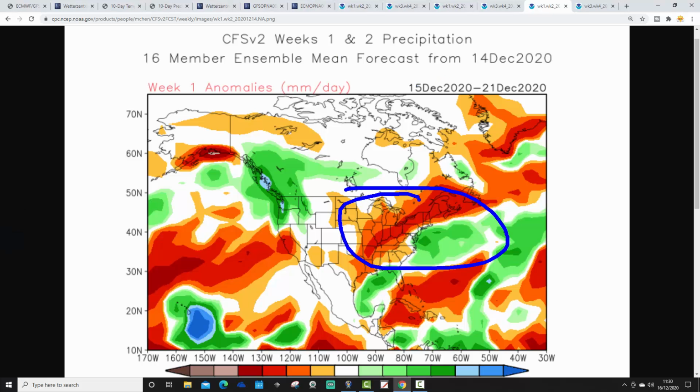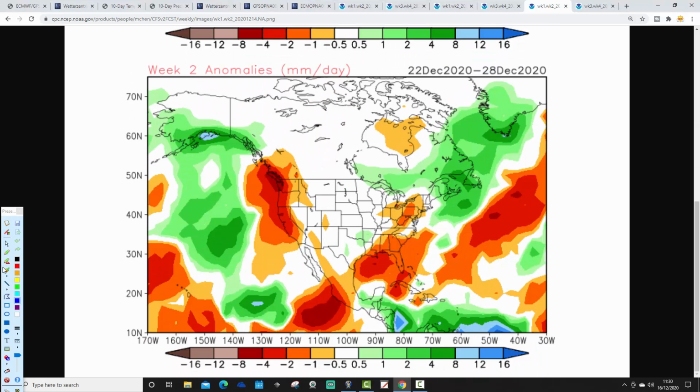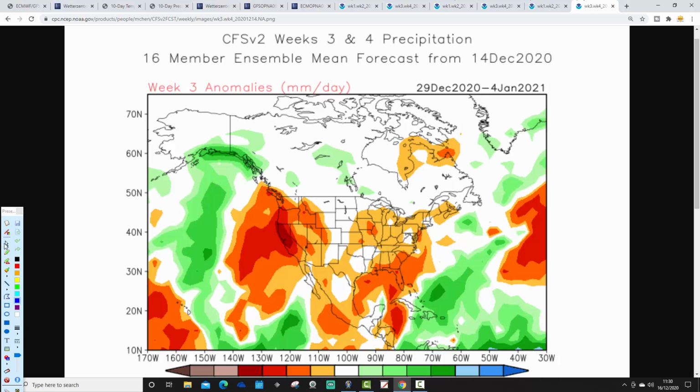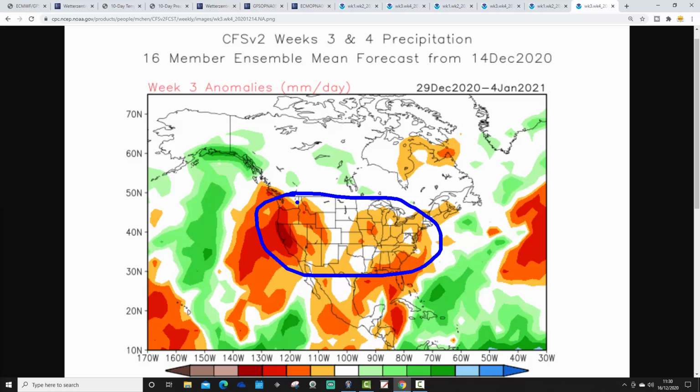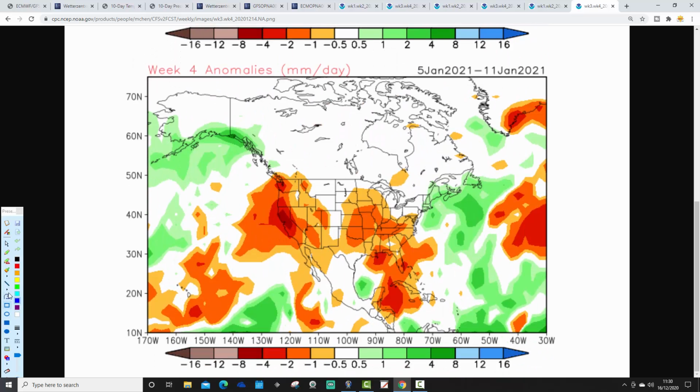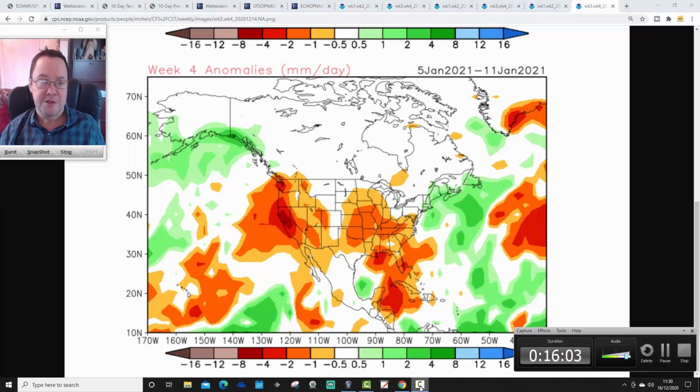Precipitation is dry in the east in the week ahead, wetter in the northwest. Week 2, over Christmas, is generally dry in the east and south. Again, I'm not sure how seriously we take that because we're pushing a very big trough of low pressure through if the shorter range models are correct. Week 3 looks generally quite dry, and week 4 also looks generally quite dry as well. But again, I'm very unsure how seriously we take that.